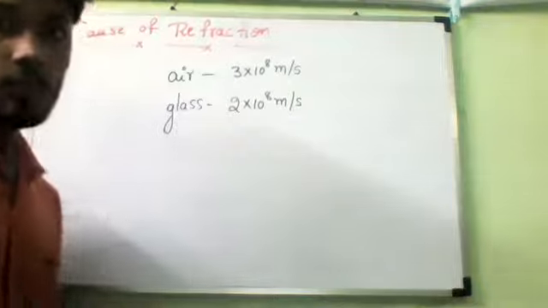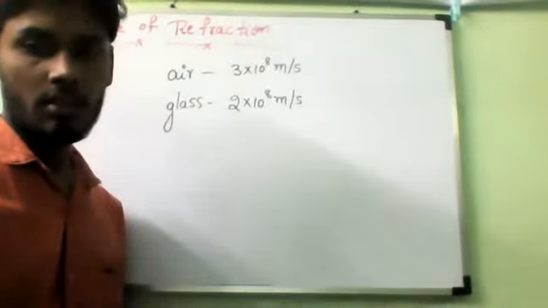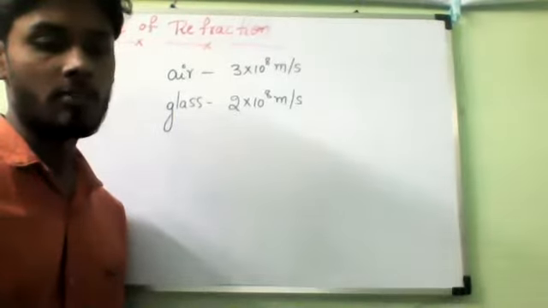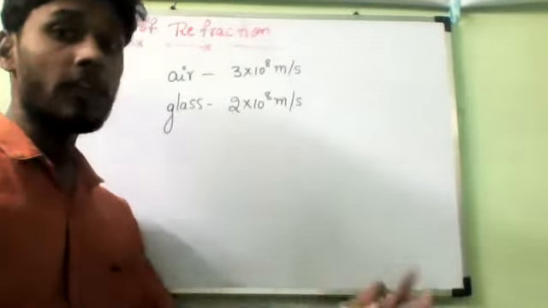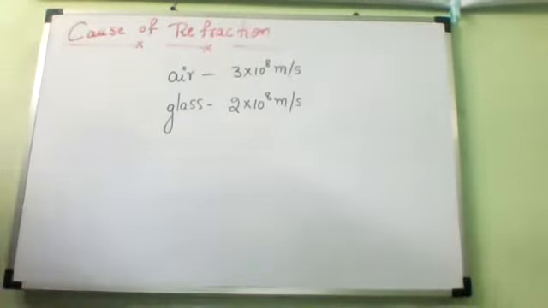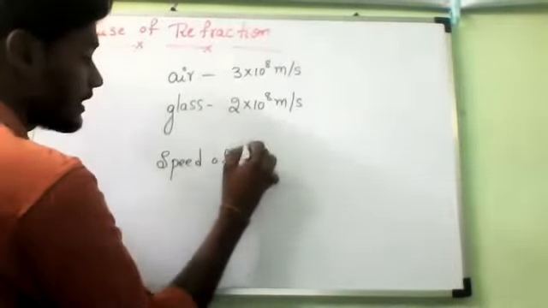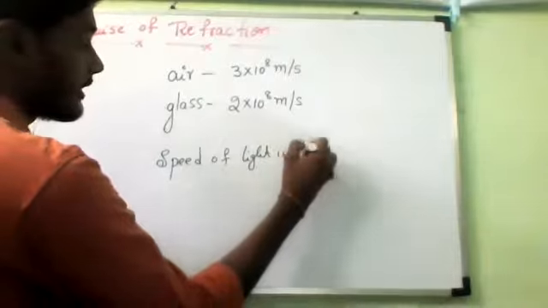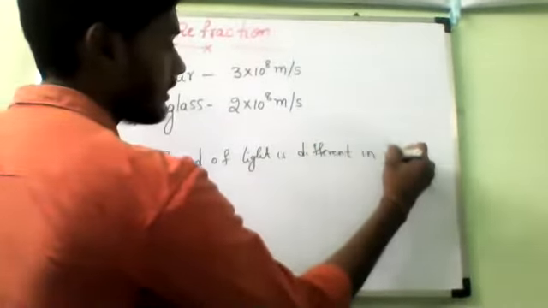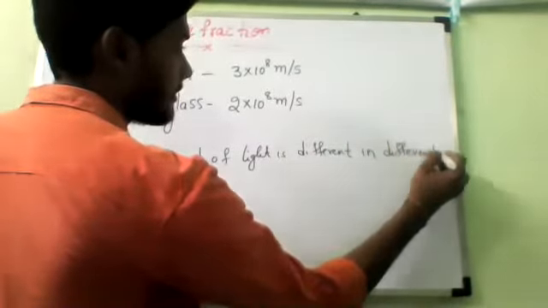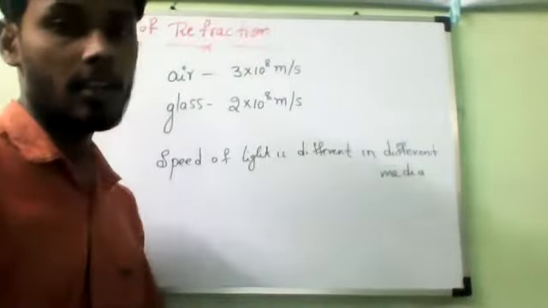Do you understand, all of you? Yes? So what is the cause of refraction? What is the meaning of cause of refraction? Cause of refraction means the speed of light is different in different media or different substances. Different in different medium. So that is the cause of refraction of light.